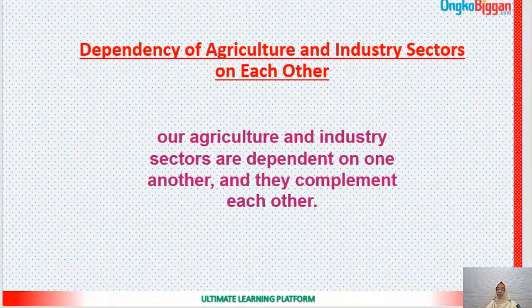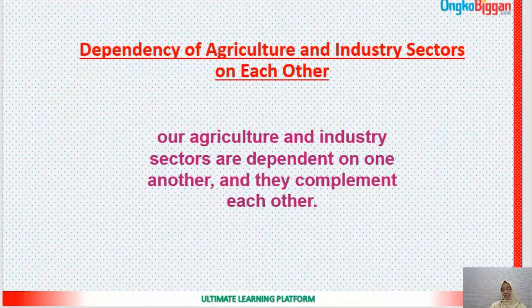The industry produces these materials for agriculture, and when these equipments and medicines are used, agriculture is actually playing as a marketing field for industrial products. You are producing the goods, and our agriculture sector is utilizing them. So it is playing as a marketing field for industrial products.